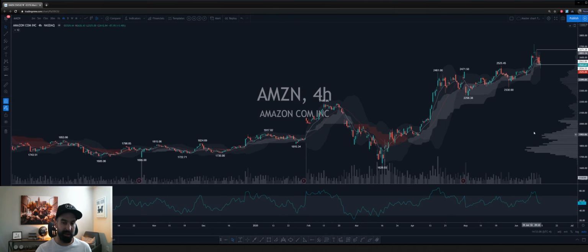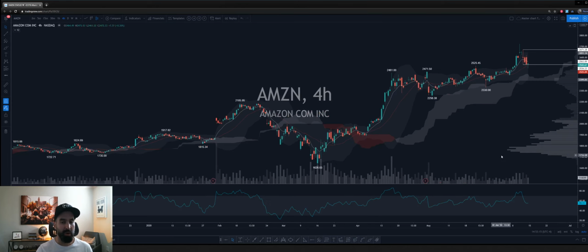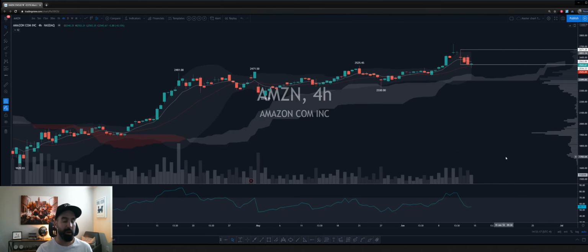You could set it to be a fixed range. You could go to session volume profile. That's if you really want to use it as one of your main trading indicators. I don't. Overall, I like to know, okay, are we coming up to high volume nodes? If we're coming up to an area where we're going to have high volume nodes, we know we're going to come up to a resistance area. It's just some confluence with what we already should be able to see from price action.